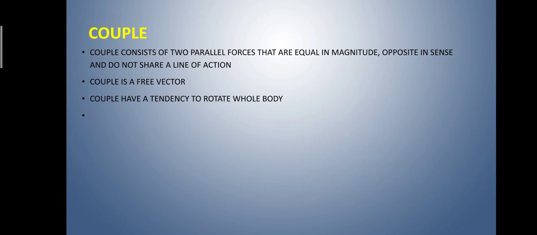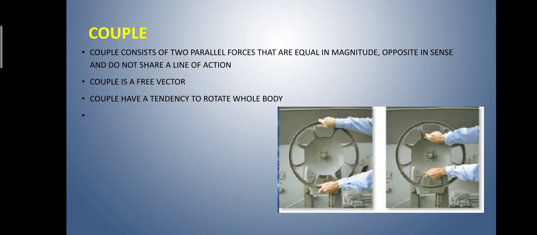Couple. A couple consists of two parallel forces that are equal in magnitude, opposite in sense, and do not share a line of action. Couple is a free vector. A couple has a tendency to rotate the whole body. The resultant force of a couple is zero, but the resultant moment of a couple is not zero.